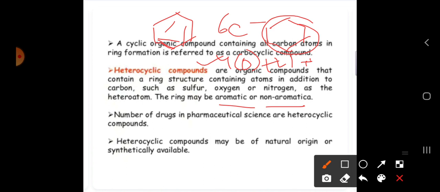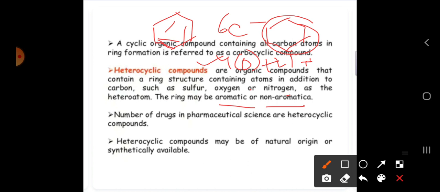But what I am saying here is that carbon compounds containing sulfur, oxygen, nitrogen as a heteroatom show aromatic character whenever a heteroatom is present. Those types of things we call heterocyclic compounds.